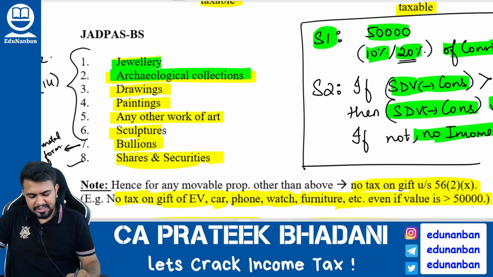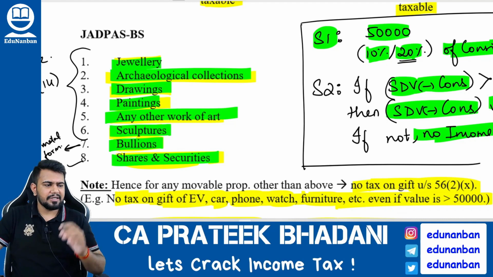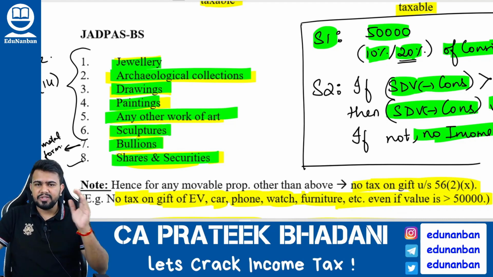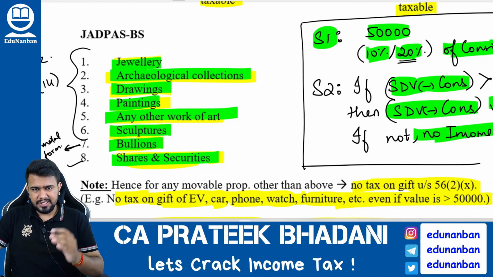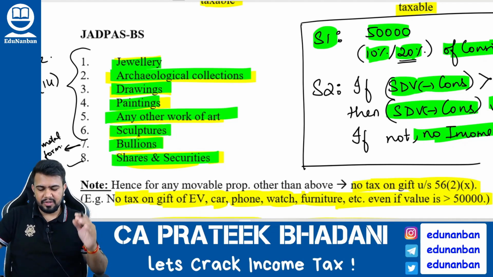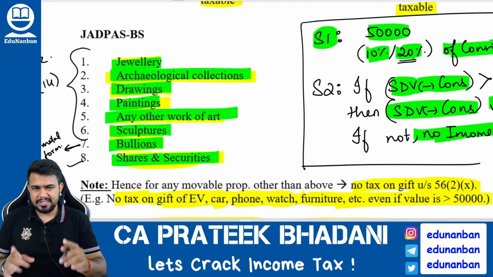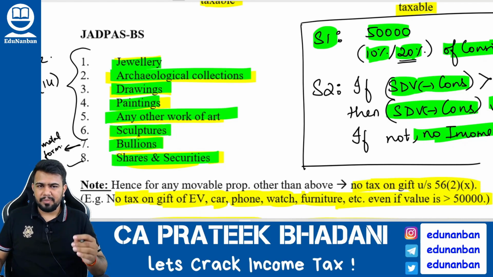Jewelry, archaeological collection, drawing, painting, any other work of art, sculpture, bullion and shares and securities. All these are movable property that are covered under 56(2)(10). Other than these, no other movable property is covered.